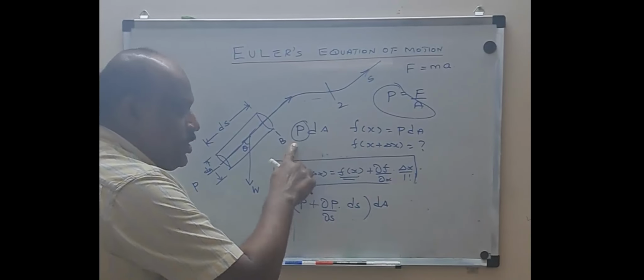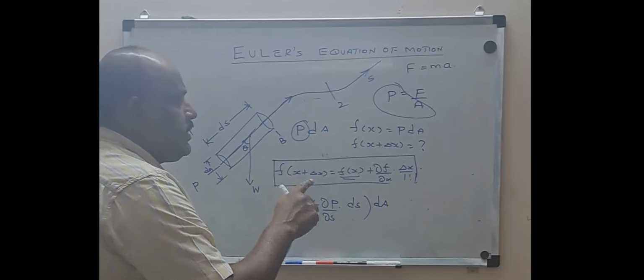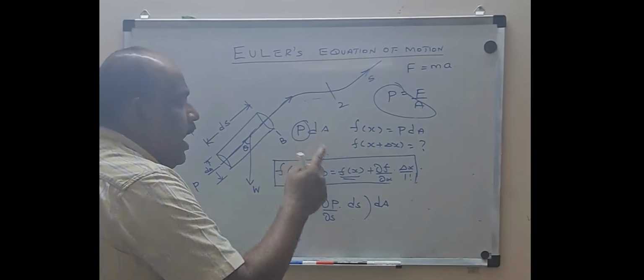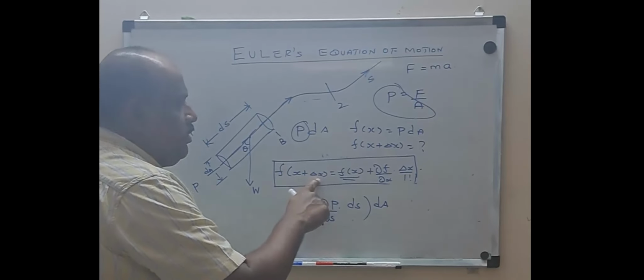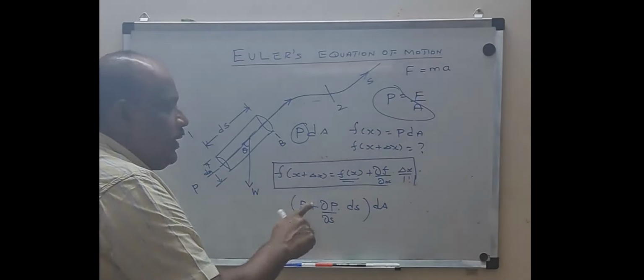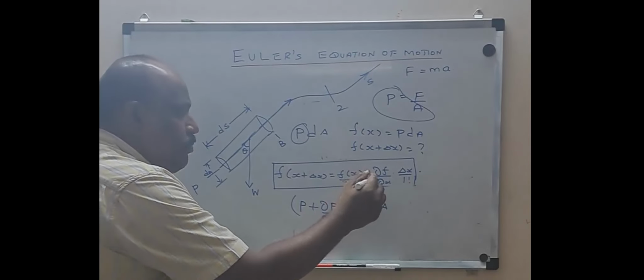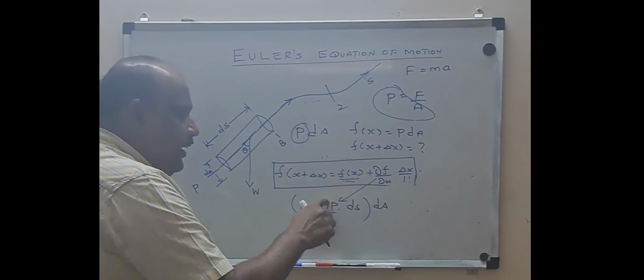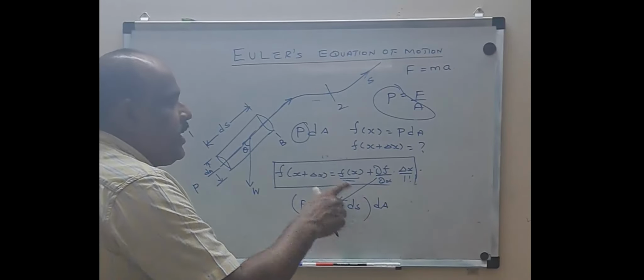Here the variable is only the pressure. So I am repeating once again. Since I know f of x is equal to P, to find f of x plus delta x, that is f of s plus ds, it will be equal to P plus dou P by dou s into ds. This dA is already there.